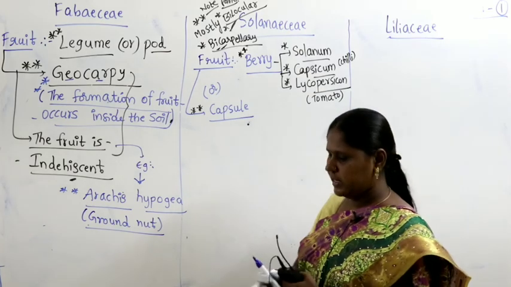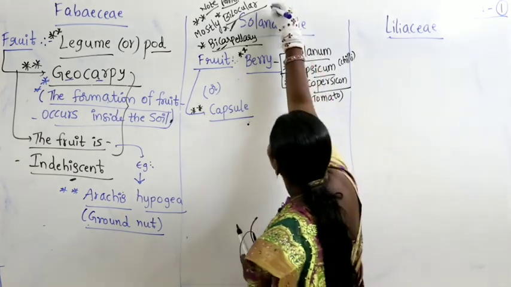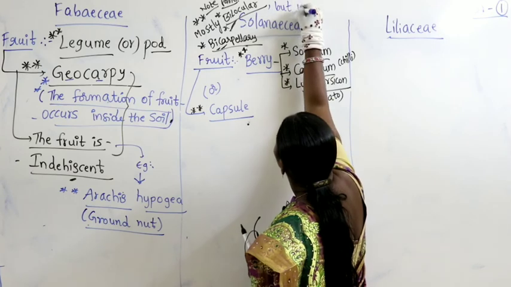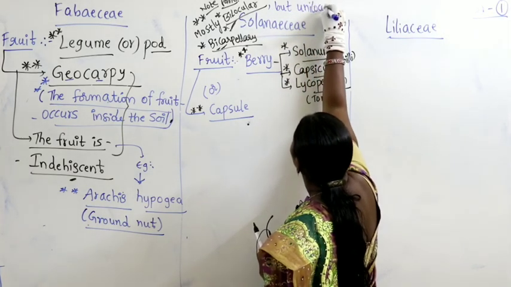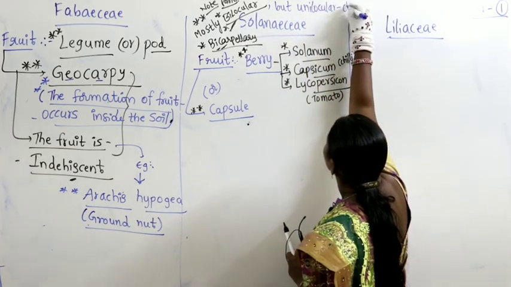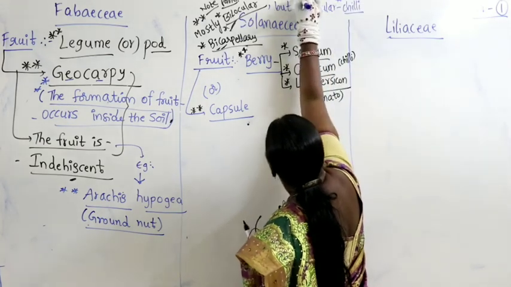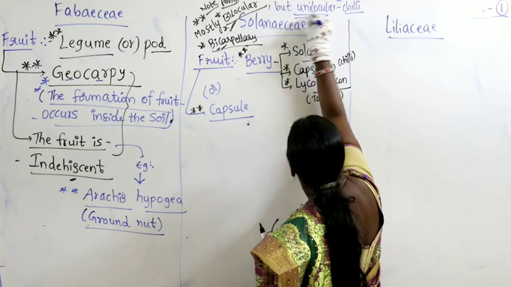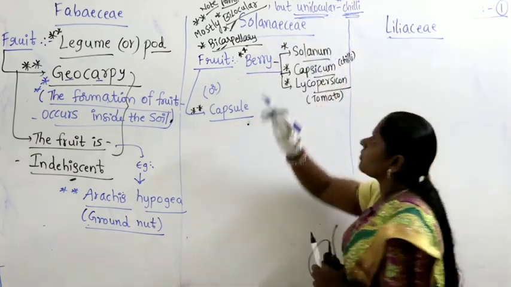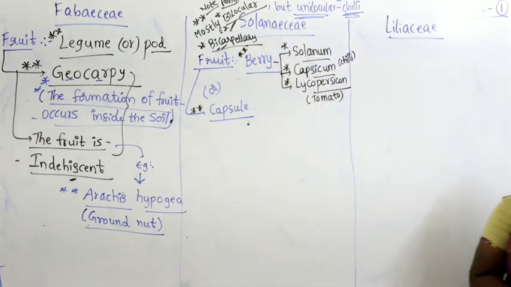But exceptionally, unilocular in case of chili. Very, very important note point, just write it down.